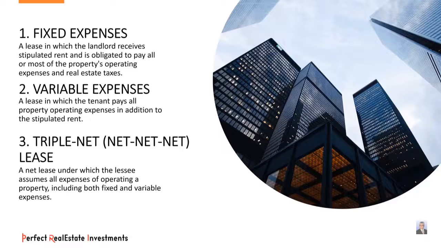The first kind of lease is under which the landlord receives stipulated rent and is obligated to pay all or most of the property's operating expenses and real estate taxes. This type of lease is called fixed expenses lease. A variable expenses lease is where the tenant pays all property operating expenses in addition to the stipulated rent. Under a triple net or net lease, the lessee or the tenant assumes all expenses of operating a property, including both fixed and variable expenses.